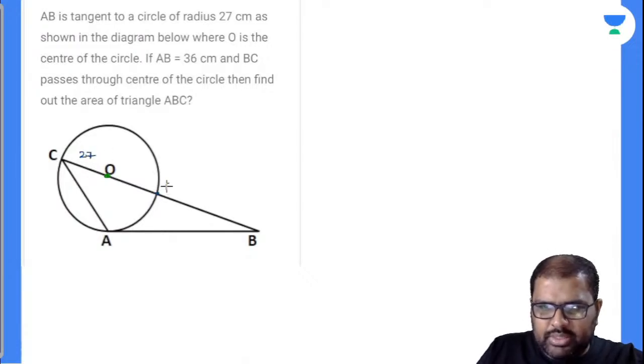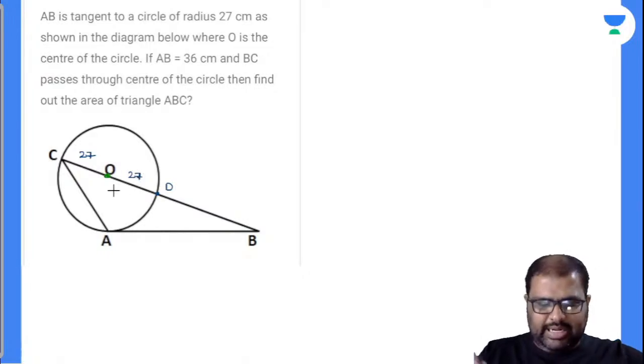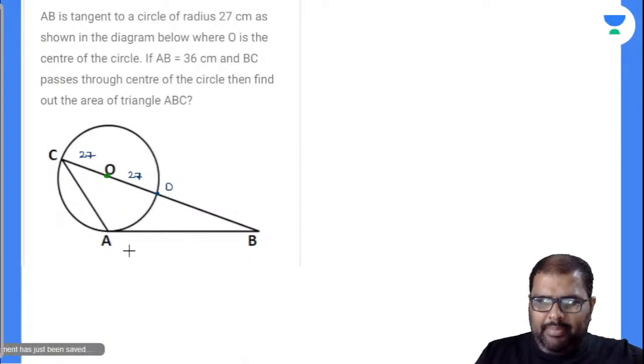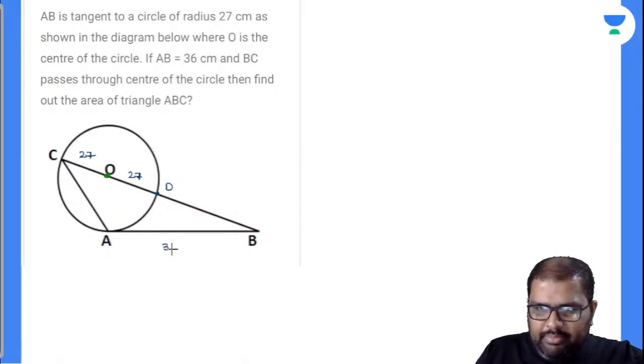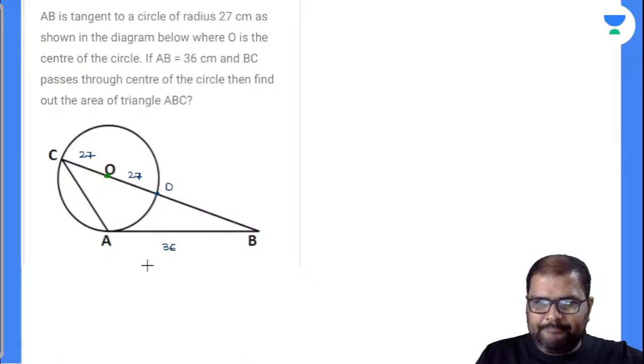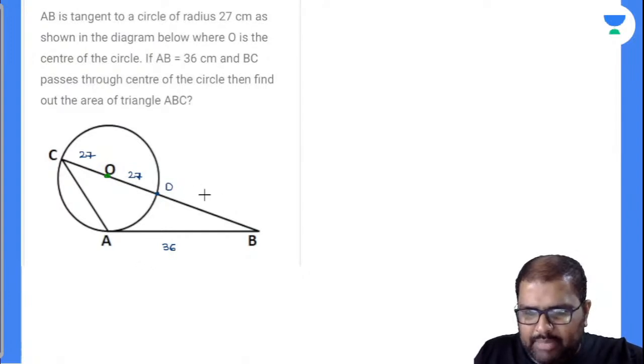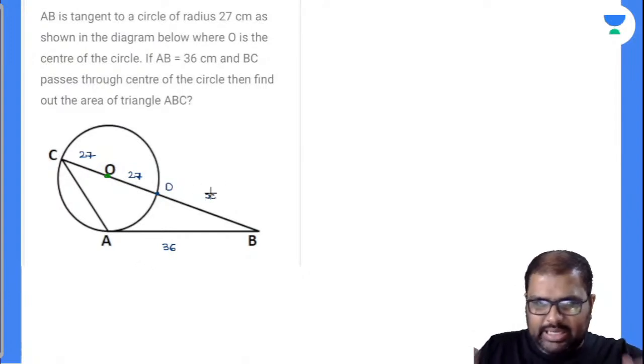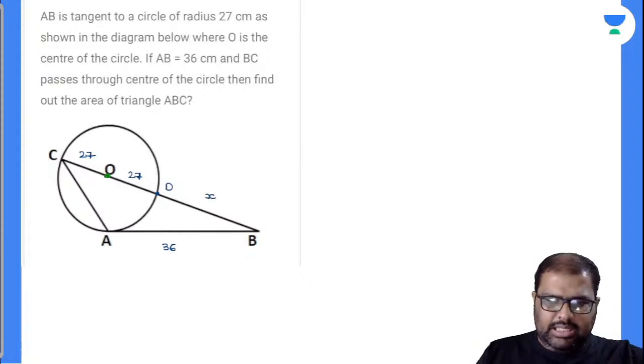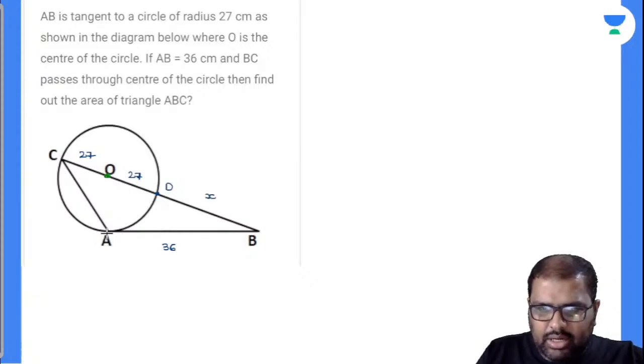What is the OD value? OD is also 27. Yes, perfectly, because it is the radius. Now AB is 36, and BC passes through the center of the circle, fine. Now see here, I don't know the DB value. I'll take the DB value as X because I need the area of the triangle. Is this nothing but the radius of the circle? Yes. Now from O to A, the radius of the circle will make 90 degrees with the tangent by the tangent perpendicularity theorem. Everybody accepts this.